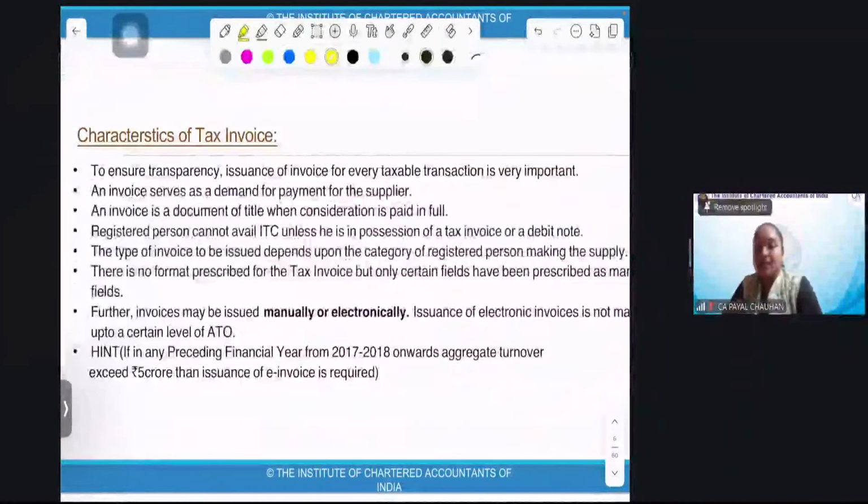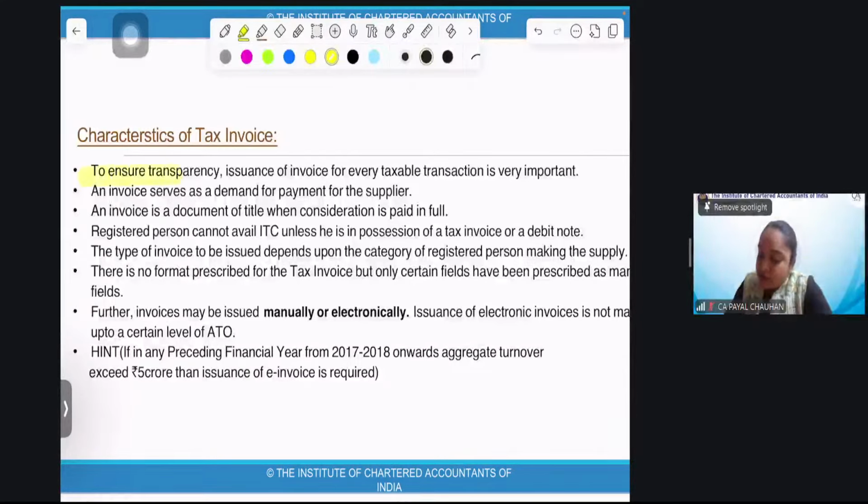Characteristic of tax invoice. I had a query: is the QR code important? The QR code is for e-invoicing, which we'll be doing later. Right now, we are talking about the physical invoice, that is the manual invoice. Now, characteristics of tax invoice.